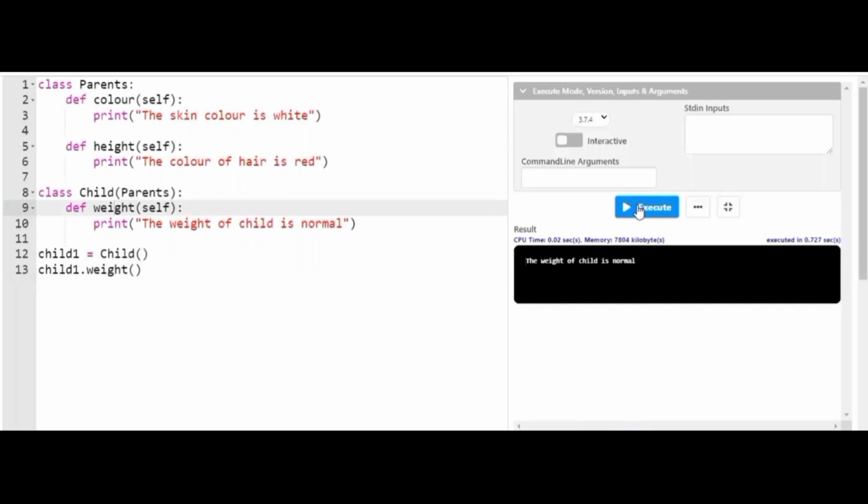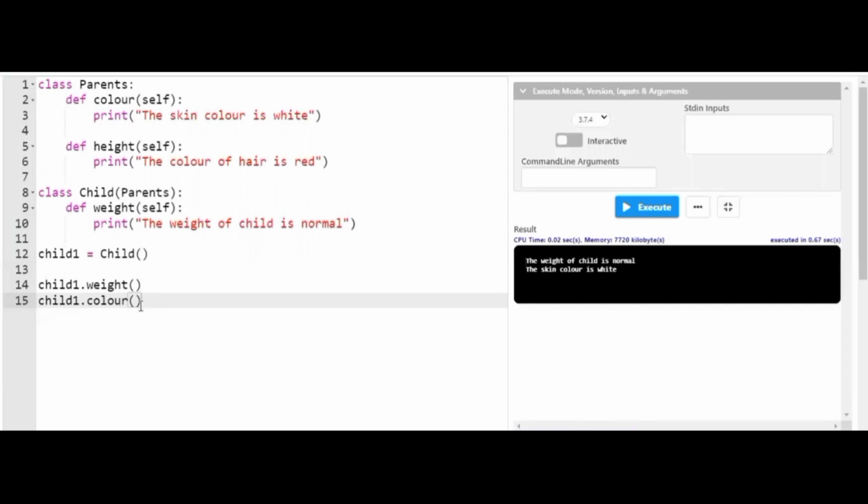So friends, now the reality comes here, listen carefully. Using the child object, I try to access the color of the child. You can clearly see here, I have not mentioned any kind of color in the child class. But when I try to execute the program, you clearly see here, the skin color is white. Now, inside the child class I have not mentioned the color method, but how was the method successfully executed? That means, friends, the color method followed by the height method has already been successfully inherited by the child class from the parent class.